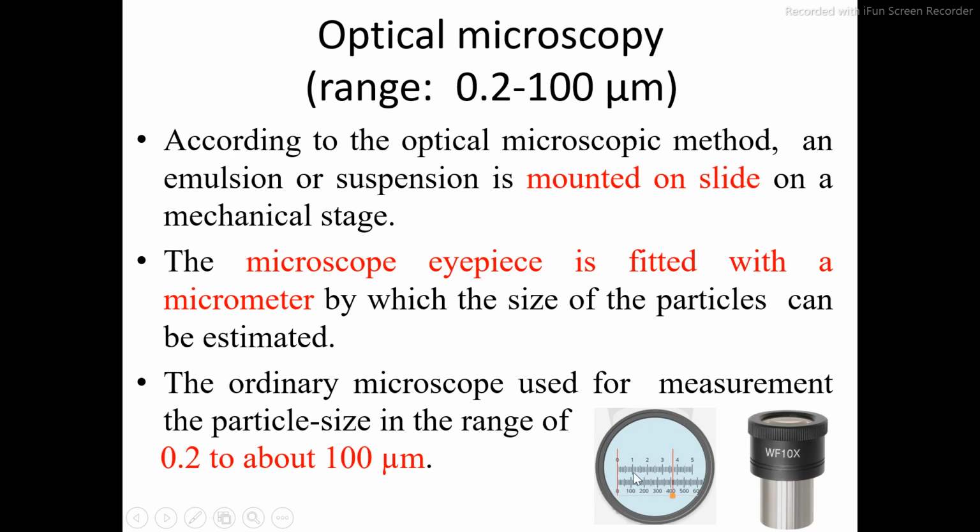So behind this scale you can see number of particles are there, and easily you can measure the size of each and every particle which is present behind this scale. Very easily you can measure the size of each and every particle. The ordinary microscope is used for measurement of particle size in range of 0.2 to 100 micrometer.